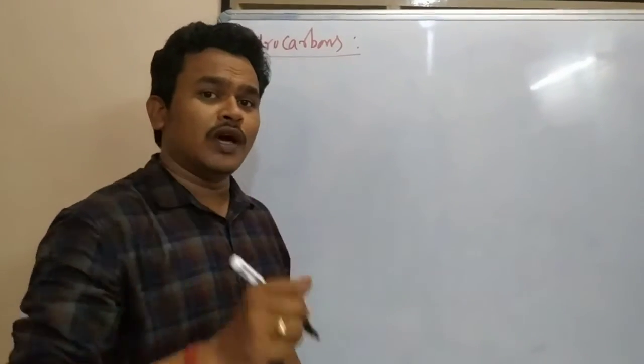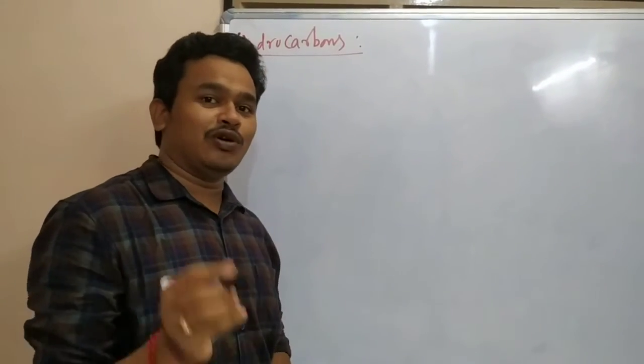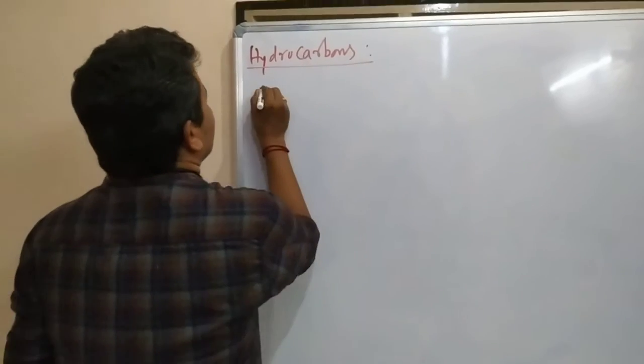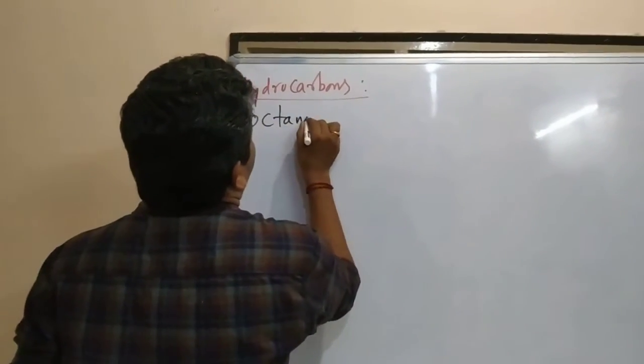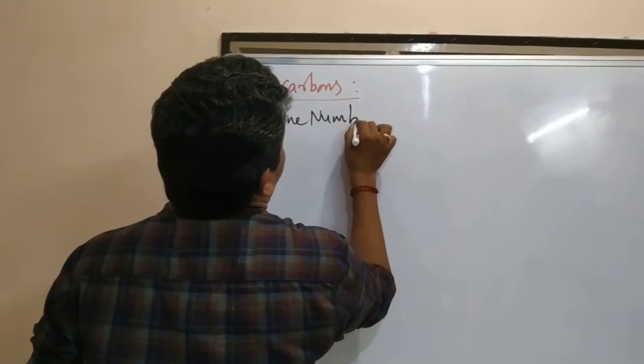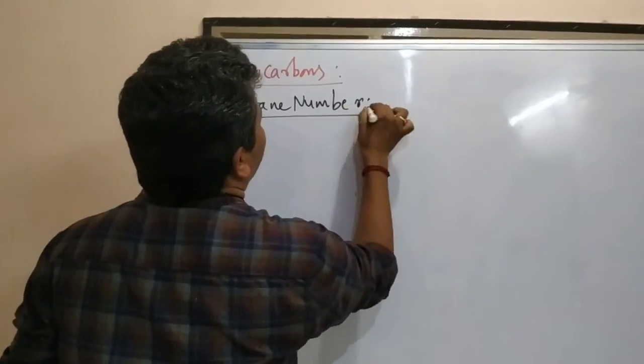In this video, we are going to discuss octane number. What is this octane number?